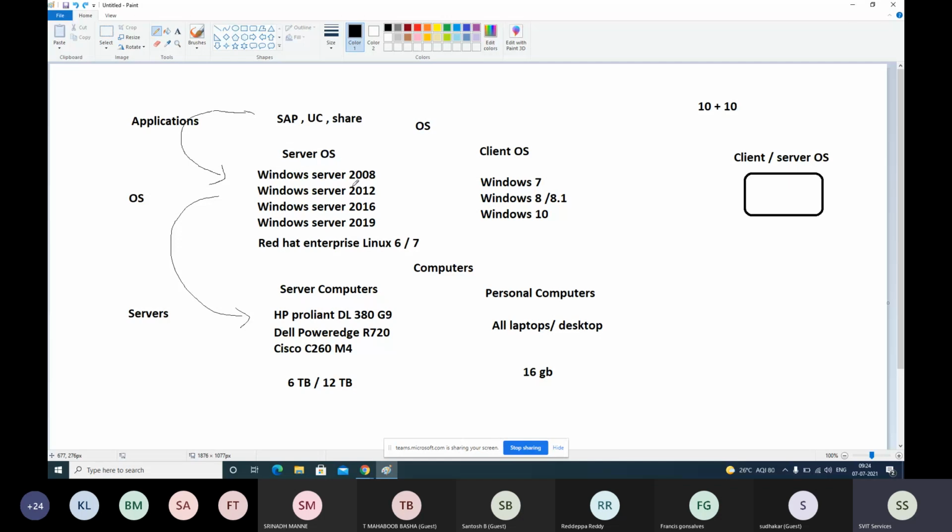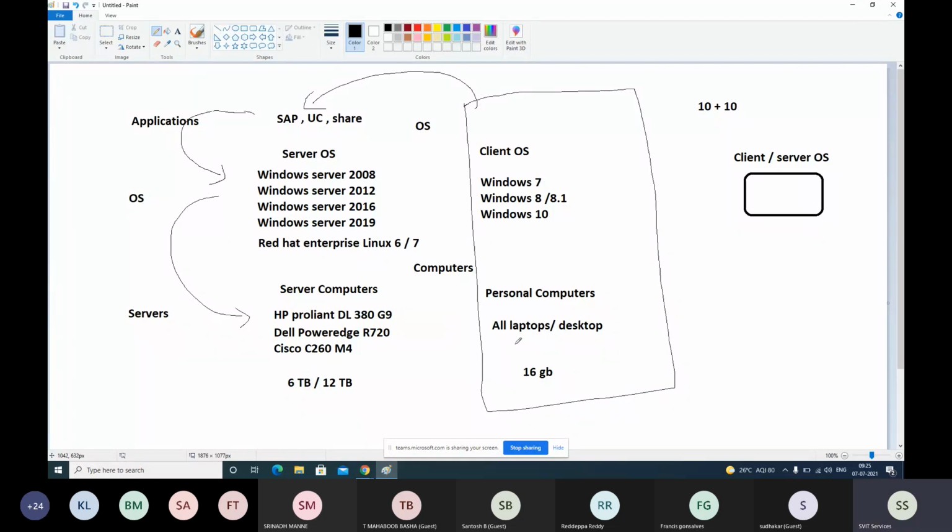It's possible to install, but we don't recommend it because of these reasons. Business applications cannot run on a laptop with small specifications. It is always recommended to run them on computers like this. Now you understand what personal computers are, and why we use these computers to connect to applications which are running on server computers.